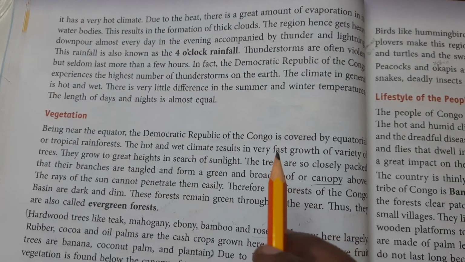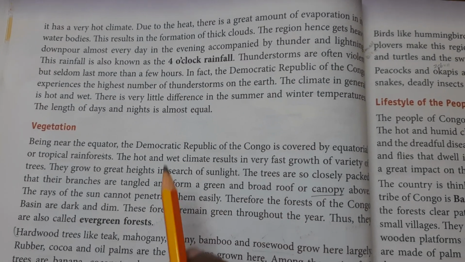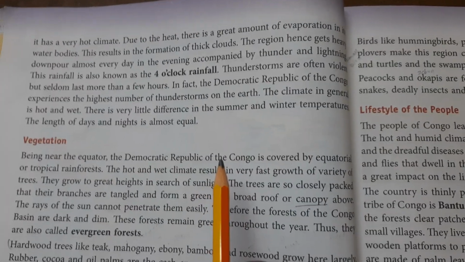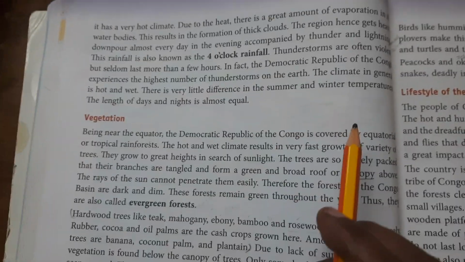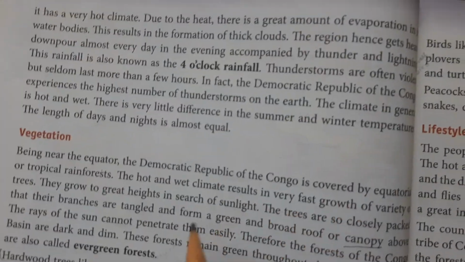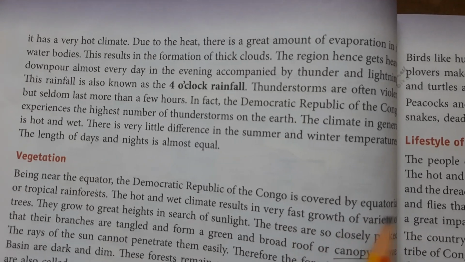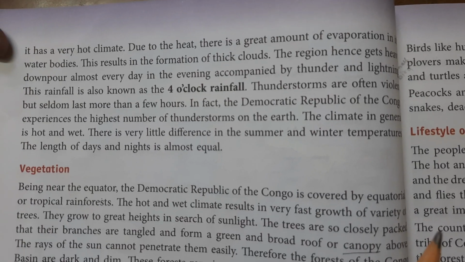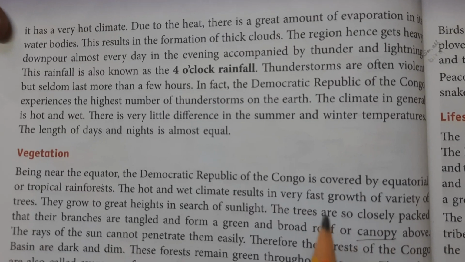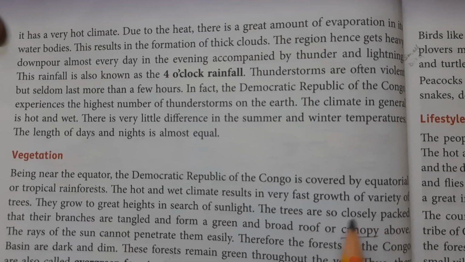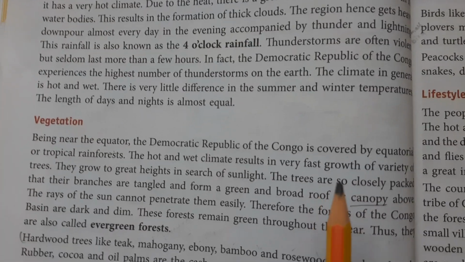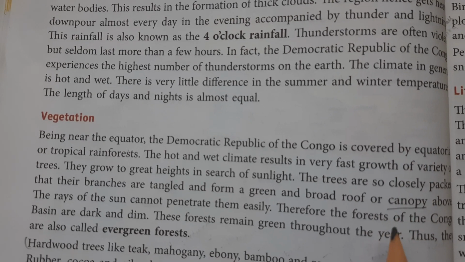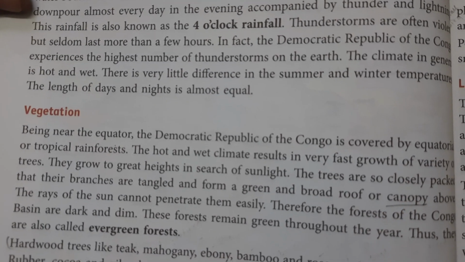The winters are not very different from summers, and there is little difference in temperature. Also, the length of the days and nights does not change much throughout the year. The days and nights are almost equal throughout the year. During the daytime, the climate is humid and uncomfortable, but in the evening, it cools. How does it cool off? Due to the daily rain.